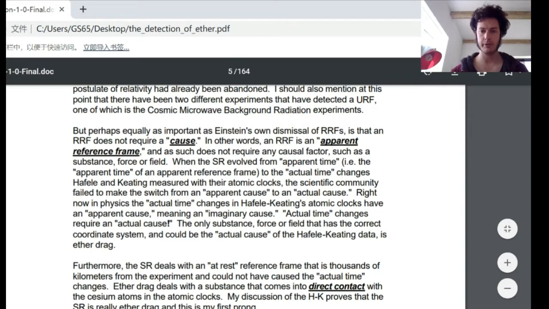But perhaps equally as important as Einstein's own dismissal of the relative reference frame, I think, is that a relative reference frame, RRF, does not require a cause. In other words, an RRF is an apparent reference frame, and as such does not require any causal factors such as a substance, force or field.